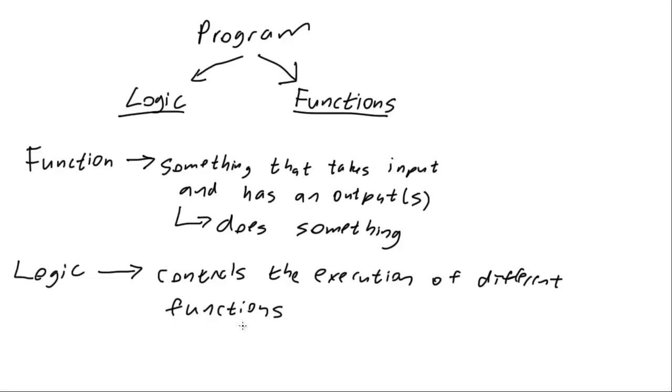If this is a little bit confusing of a definition, you can also replace functions with functionality. What this means is that your functions actually do something. They might print something to a screen. They might process a data file. But how are you going to control how that function occurs, when it occurs, and in the context of interacting functions? The way you're going to do that is using logic. This logic is going to include things like booleans, if statements, else statements, controlling the flow or the execution of the different functions or functionality.